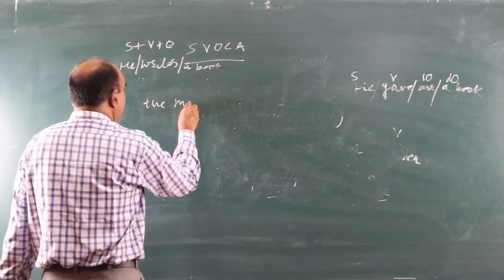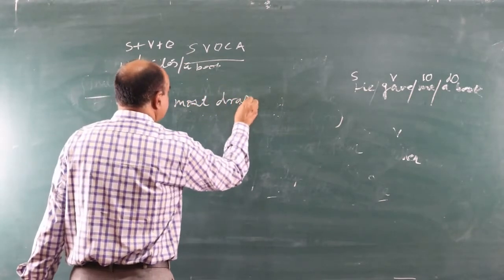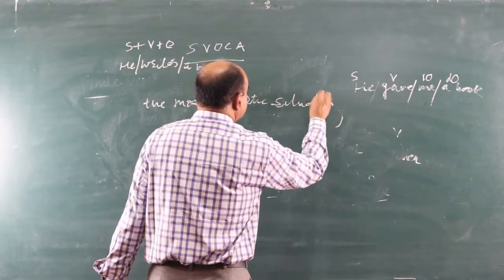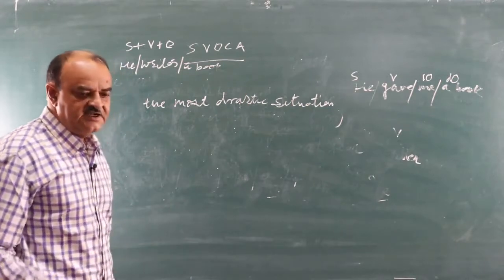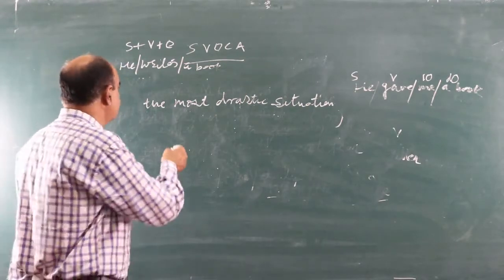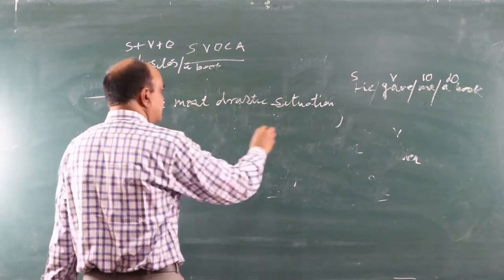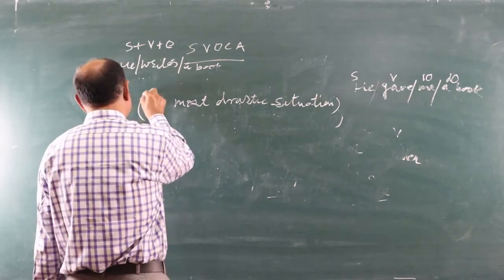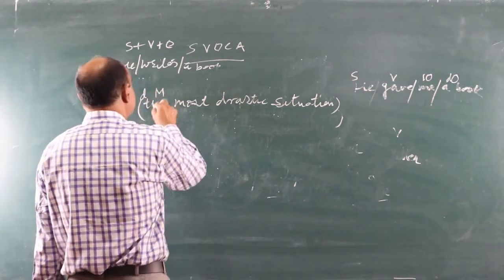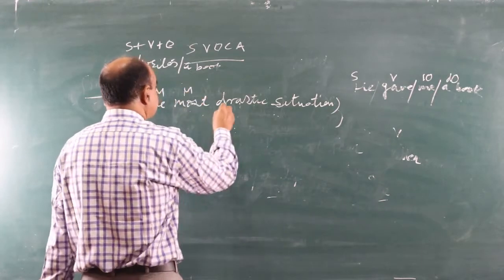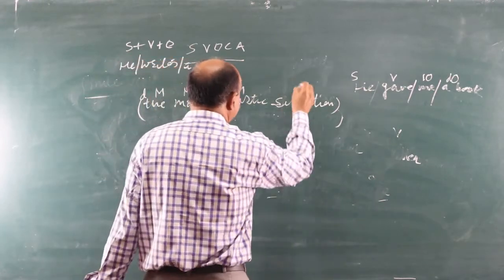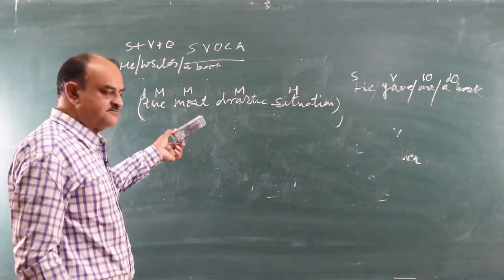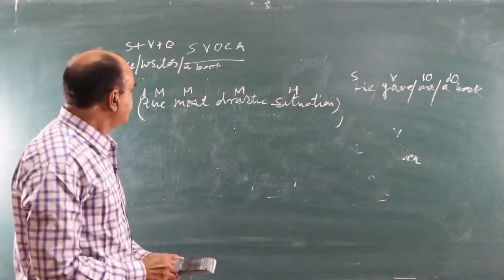The most drastic situation. This one is also a phrase. Why? Because there is no verb in this. How can we classify this? There is a determiner, we can say modifier: most is a modifier, drastic is a modifier, and situation is the head word. So there is a classification of this phrase, but this one is not a clause.